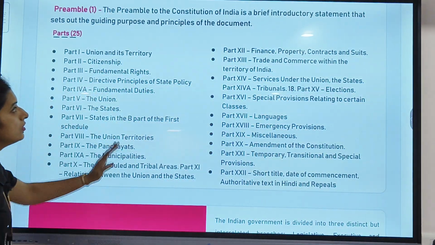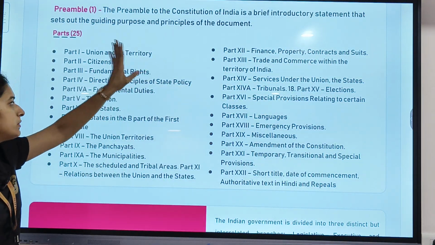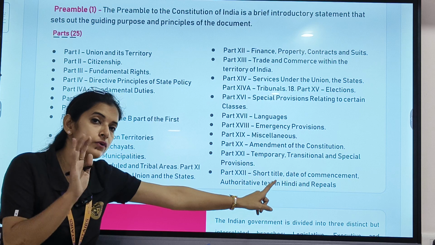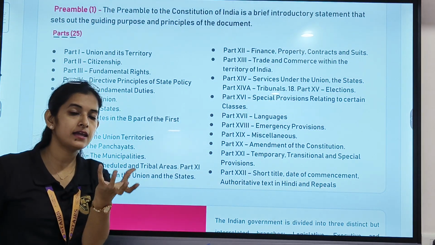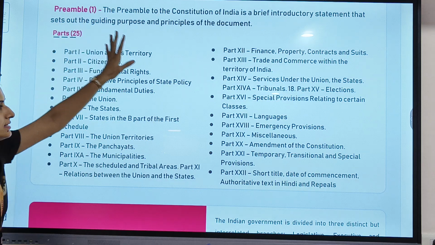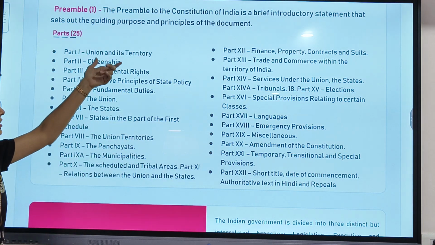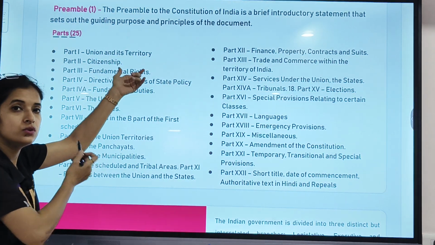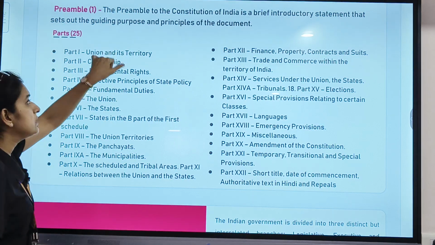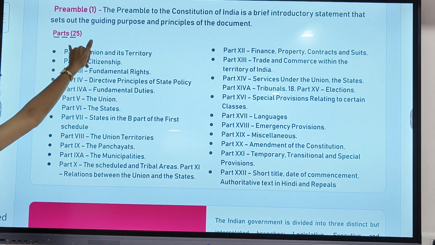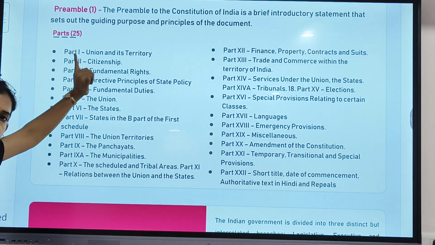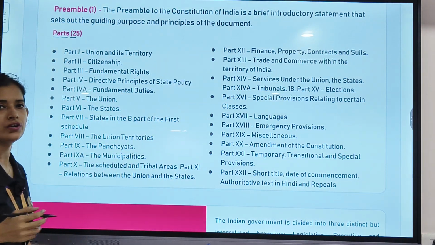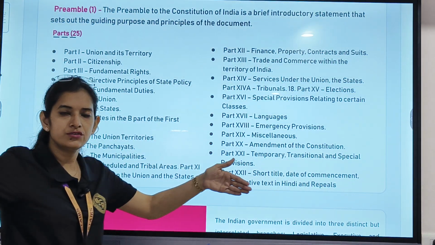Preamble. The preamble is the brief introductory statement of a constitution. In the previous slide, we discussed there were 25 parts. So, what all things are included in those 25 parts? For an example, what responsibilities, what rules and regulations the union and the territories have to work by, are mentioned in part 1 of those 25 parts. Clear? In the same way, these are all the parts into which the constitution is bifurcated.